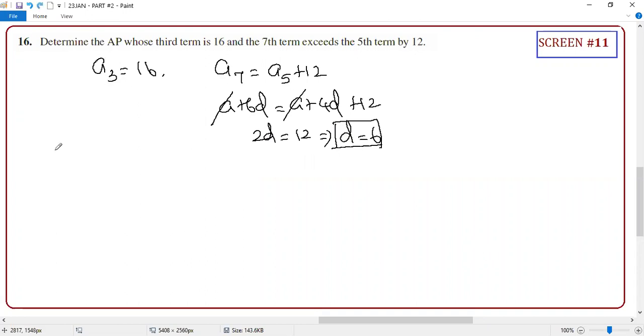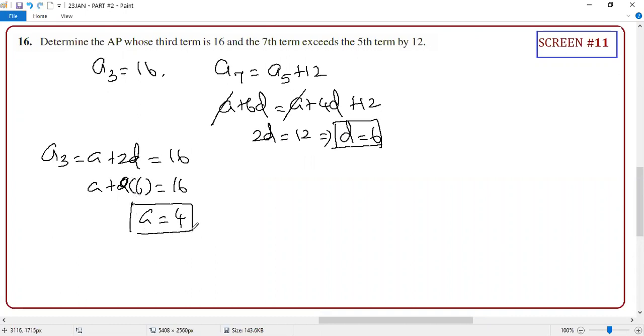Now you tell me, A3 equal to A plus 2D is equal to 16. D is 6, so 2 into 6 is 12. So 12 this side, and A equal to 4. The moment you know A and D, what is your AP? AP means the general formula: A, A plus D, A plus 2D.